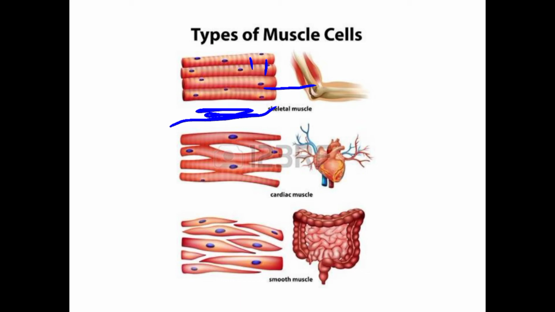The cells of the striated muscles are known as muscular fibers. Each muscular fiber is cylindrical in shape. Is this clear to you? That is skeletal muscles, or striated muscles, or voluntary muscles, that we have studied now.